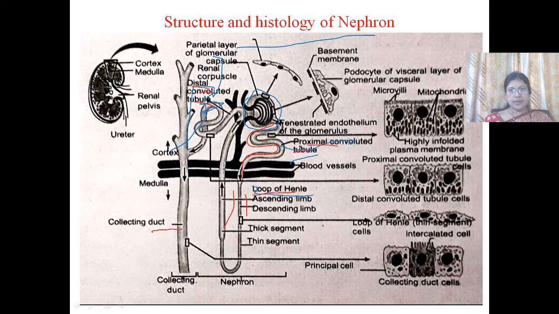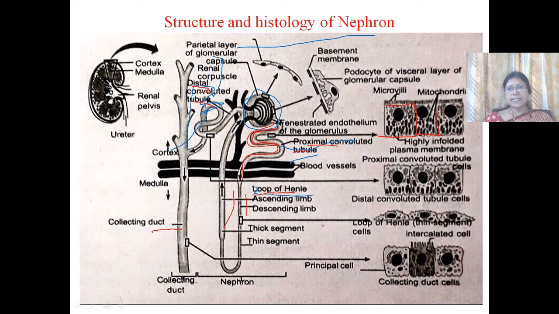And now let us see the first part of the renal tubule, that is the proximal convoluted tubule. It is a coiled twisted structure that arises from the Malpighian capsule. This proximal convoluted tubule is present in the cortex region of the kidney. The wall of the proximal convoluted tubule consists of a single layer of cuboidal epithelial cells.